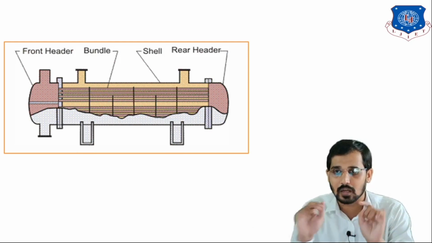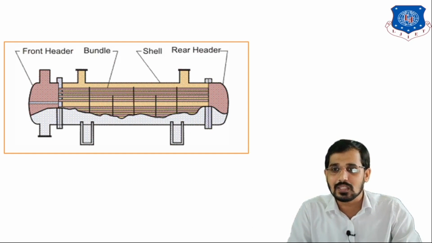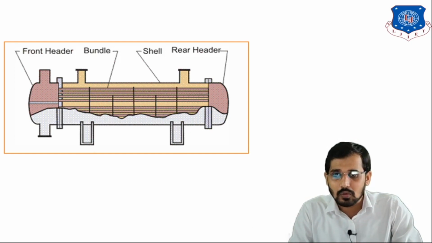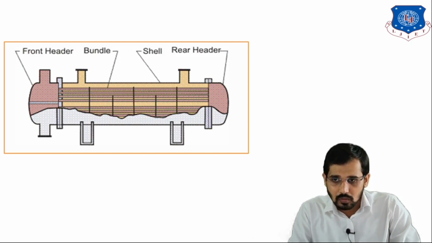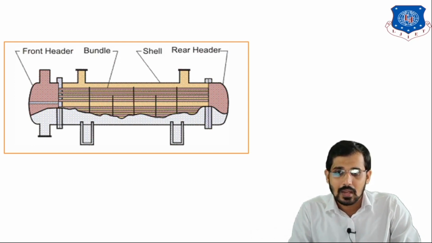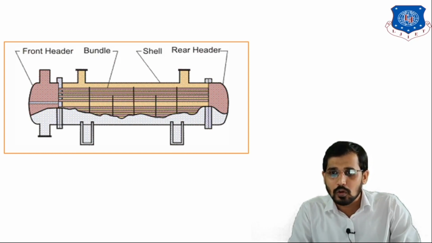But this is the figure for the shell and tube heat exchanger. You can see this is the outer part of the shell. Whatever the outer line is, all this is nothing but one type of shell, and in this shell there are a number of tubes available. You can see there are 4 tubes on the upper side, 1 2 3 4. These are the 4 tubes on the upper side of this rod.